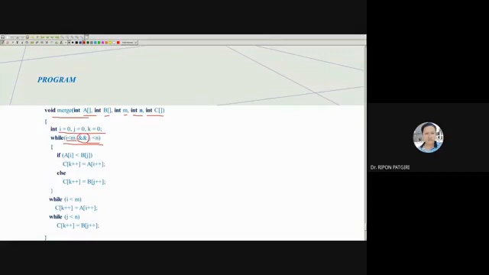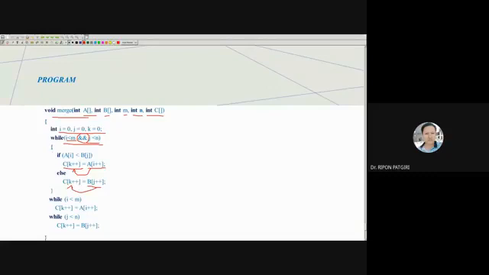If A of I is less than B of J, because it is initialized to 0, that's why plus plus. If I initialize to -1, then it should be plus plus K. So the smallest one should be placed here.